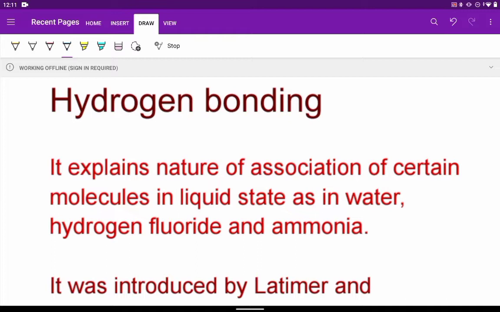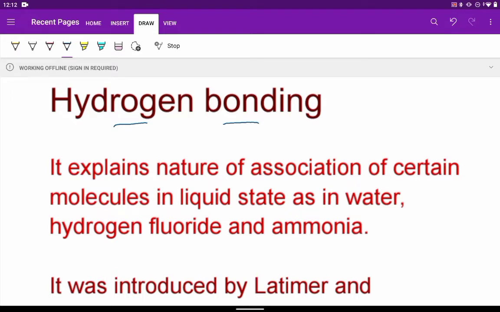Today we will be dealing with a new topic, hydrogen bonding, which is a type of chemical bonding. Actually, hydrogen bonding is a special type of attraction which is present between the dipoles. The dipoles are produced within the same molecule or between two different molecules.